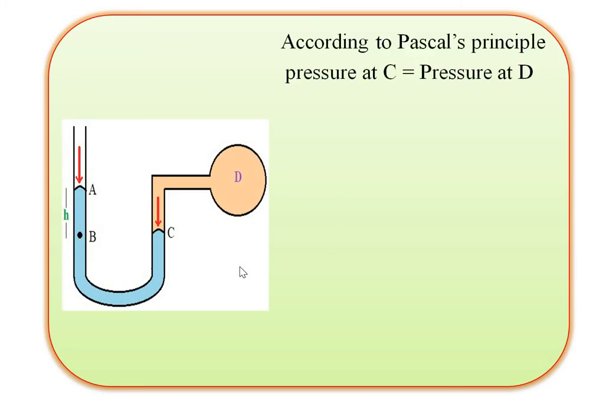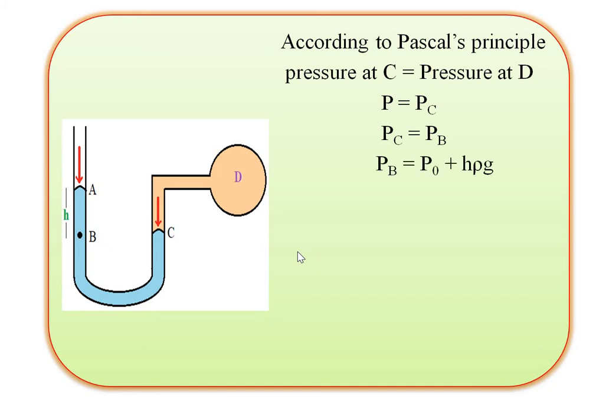According to Pascal's principle, as we know, Pascal's law says the pressure applied at any point of an enclosed fluid is transmitted equally to every point of the fluid. That means pressure at point C is equal to pressure at point D. See in the figure, PC is equal to PD. As B and C are at the same level, pressure at point B is equal to pressure at point C.